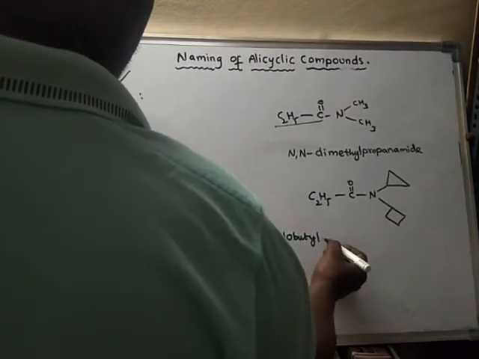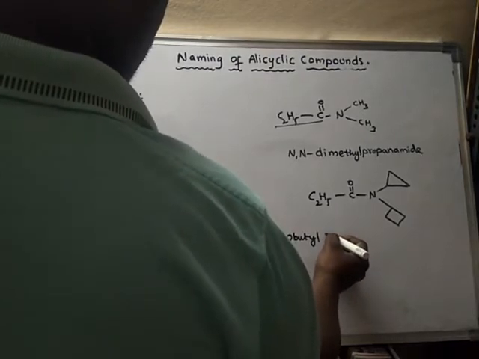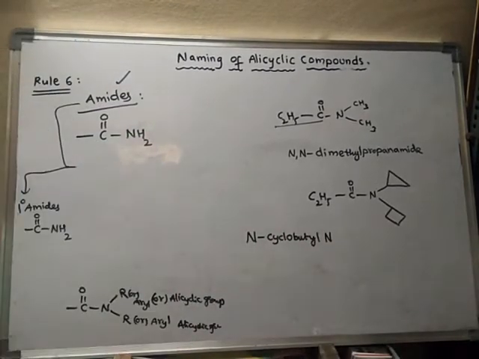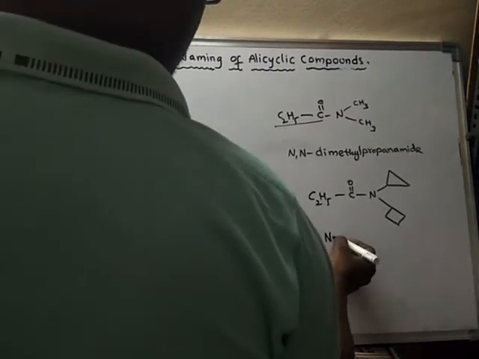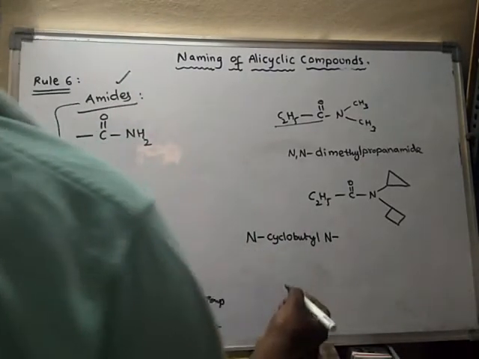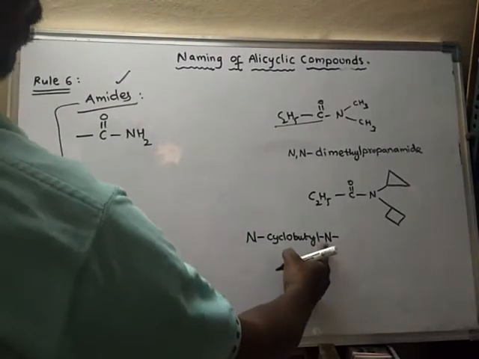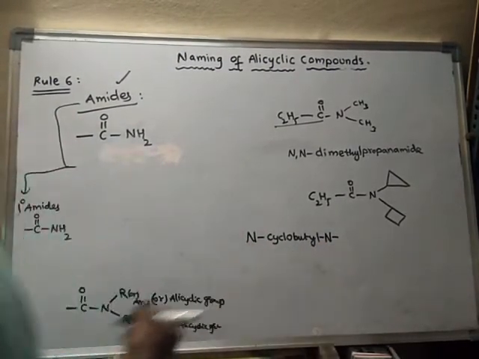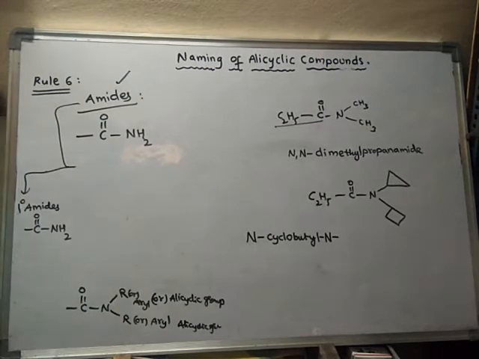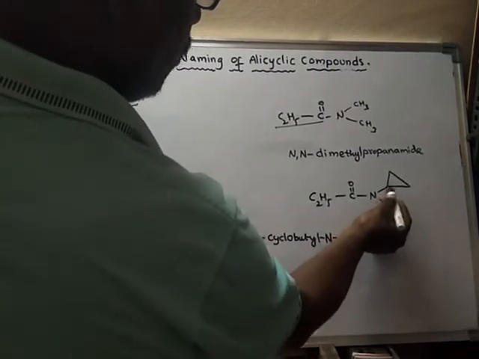Next, here again on nitrogen another group is present. What is that one? Actually here this N should be separated by a hyphen, here also. Okay, separated by hyphen. So again on N, cyclopropyl is present.